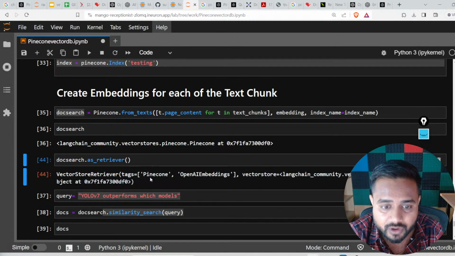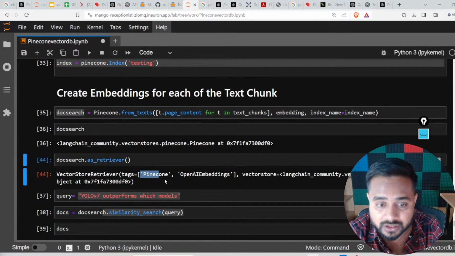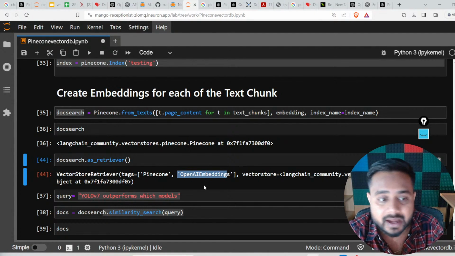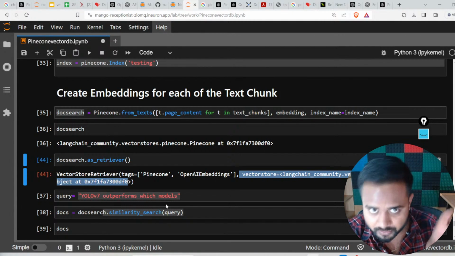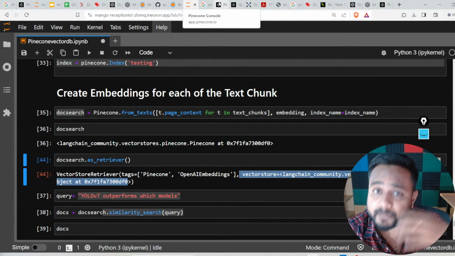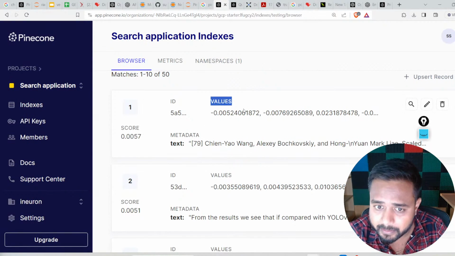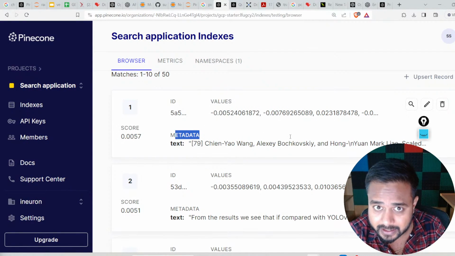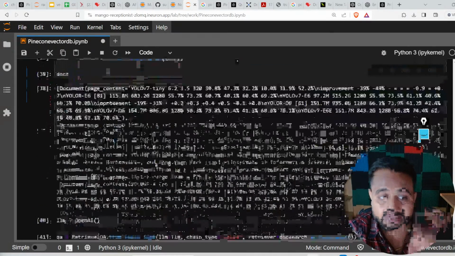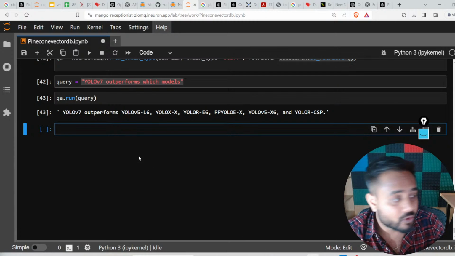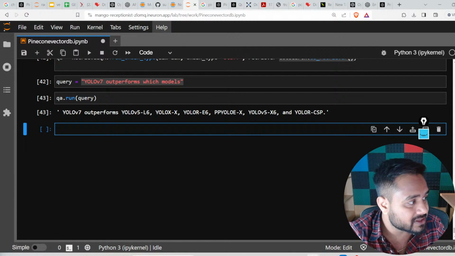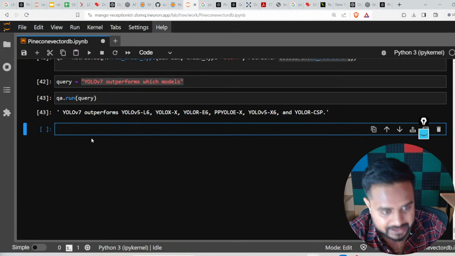Now see guys, here we have Pinecone. This is the vector database. We are using OpenAI embeddings, and all my embeddings are stored inside this particular object. You can see it over the UI also. Here are all the embeddings regarding the data. Now I can create one small QA system over here. For that I just need to write the basic code. So here is my basic code, guys.